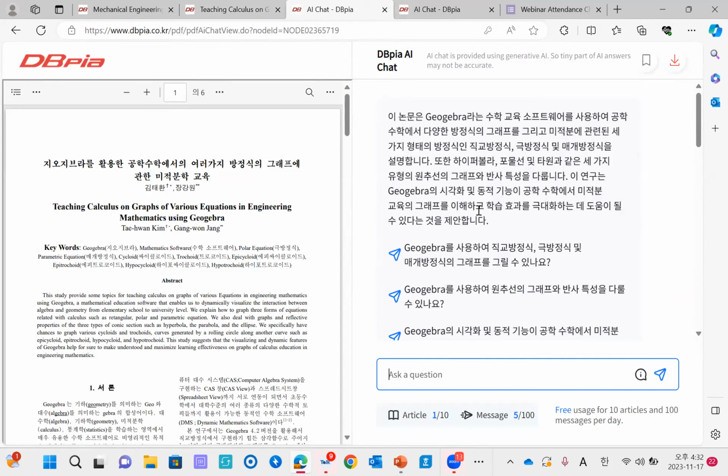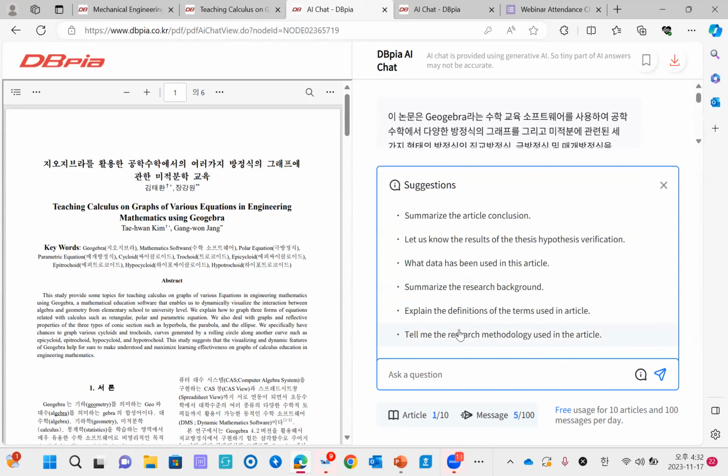I assume many of you have already used ChatGPT. So basically, this is an application of ChatGPT to this article. And it is Korean now. I'm gonna introduce how to use it in English. If you want to use it in English, you can click this suggestion button here. It is also small, so you have to find it carefully. If you click it, there are many suggestions in English.